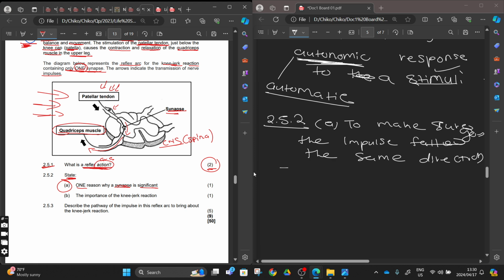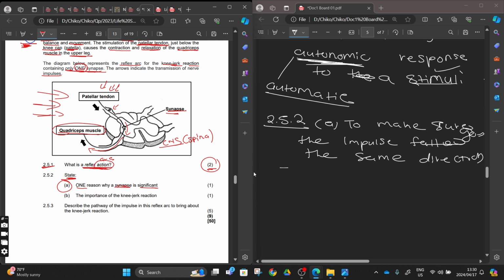Something like that, right? We make sure that the impulse is transmitted in one direction, and we also make sure that we don't overstimulate. And then another one will be the significance of synapses.